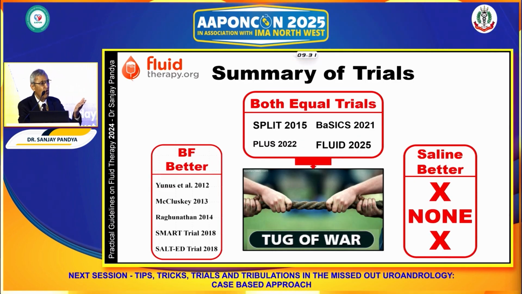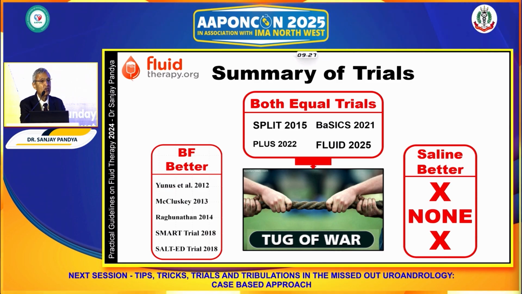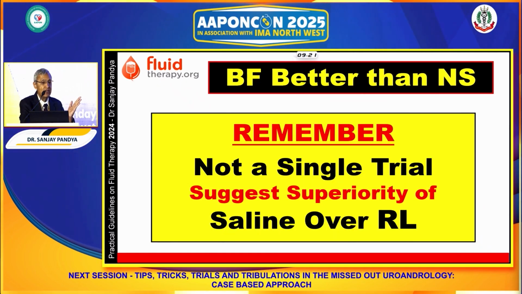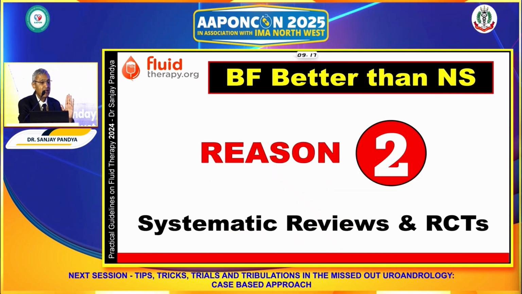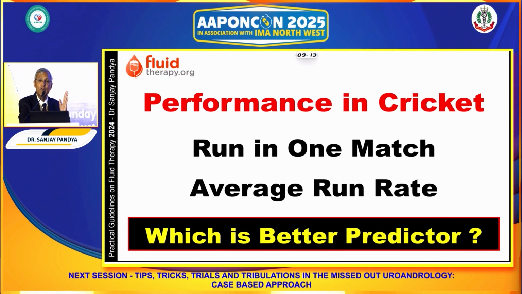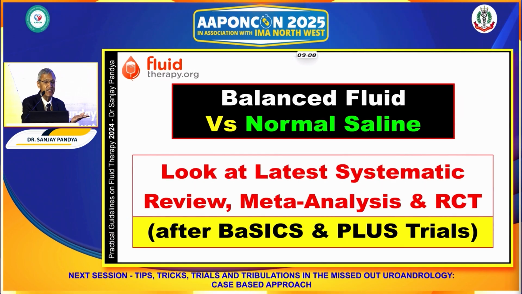If there is a tug of war, on the opposite side there is no force to pull, because there is no trial which says saline is better. So not a single trial suggests superiority of NS over RL. Systematic review and RCT, what is important? Runs in one match or average run rate? Obviously, it's average run rate.